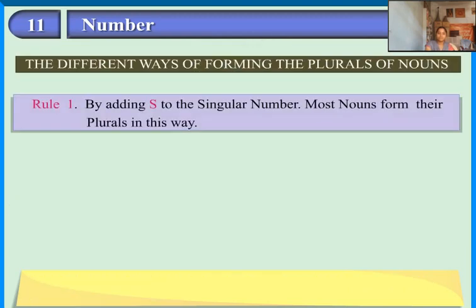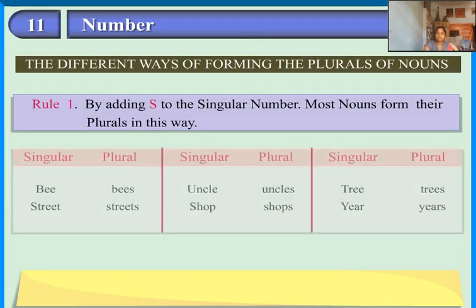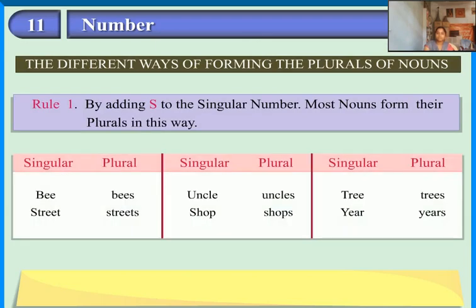Rule 1. By adding s to the singular number, most nouns form their plurals in this way. Bee, bees; street, streets; uncle, uncles; shop, shops; tree, trees; ear, ears.